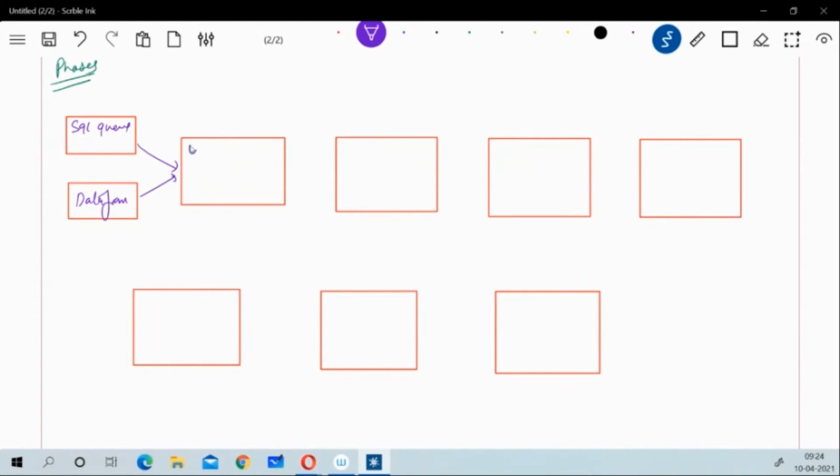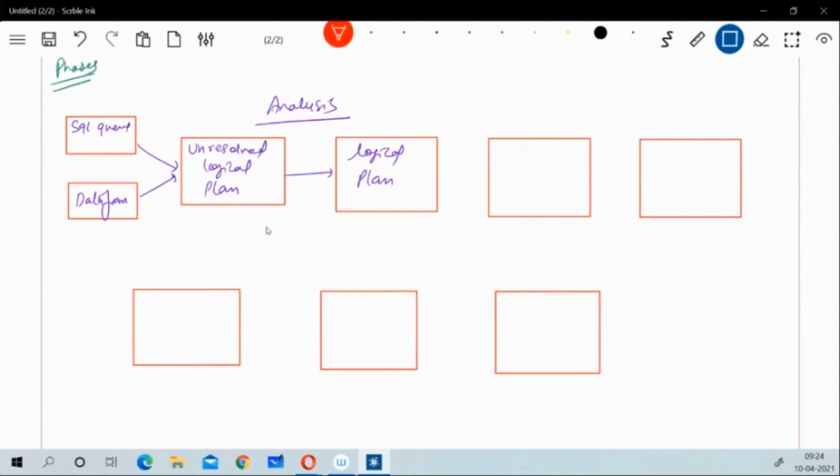When they are processed, we have unresolved logical plans. When we execute this data frame, dataset, or SQL query, we have unresolved logical plans, and then we convert them from unresolved to a logical plan, and this process is called analysis. While doing this analysis, we take a reference of the schema catalog.